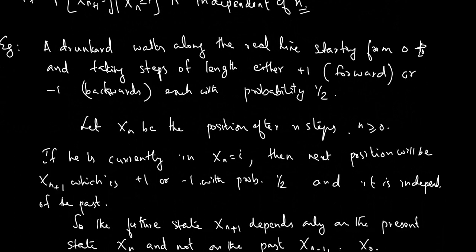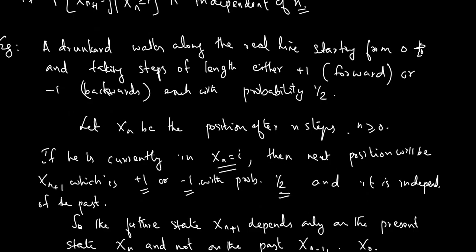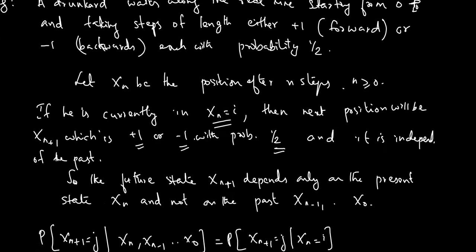Taking the position after n steps as xn, suppose he is currently at xn is equal to i. Then what will the next position be? Either xn plus 1 or xn minus 1, that is plus 1 or minus 1. He can move either forward or backward. Forward is plus 1, backward is minus 1, with probability 1/2. And whether we move forward or backward does not depend on the past steps. Okay. So the future state xn plus 1 depends only on the present state xn and not on the past xn minus 1, etc., x0.